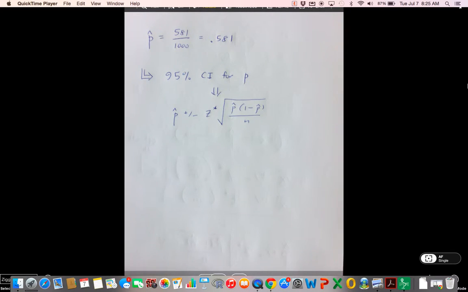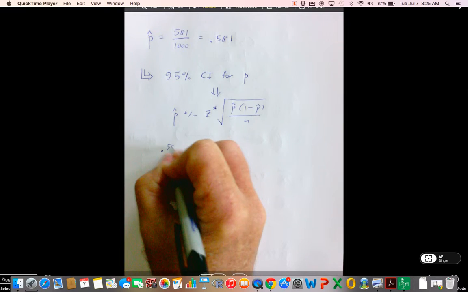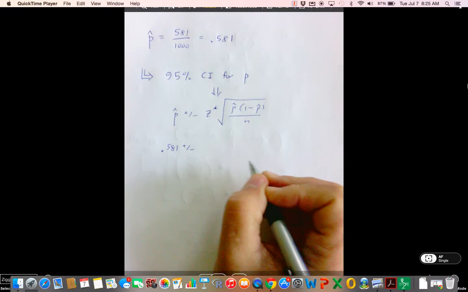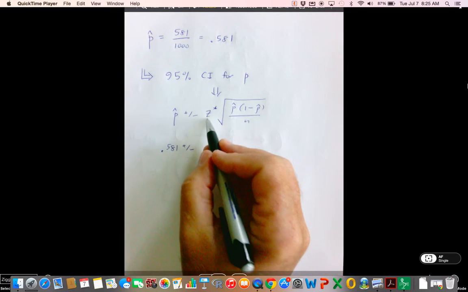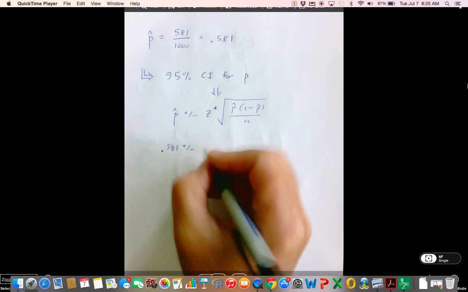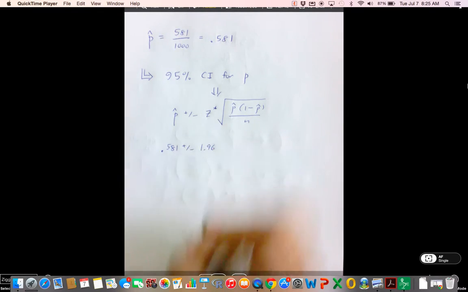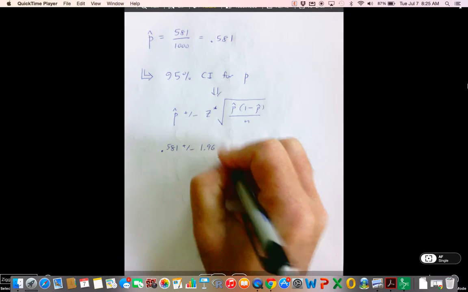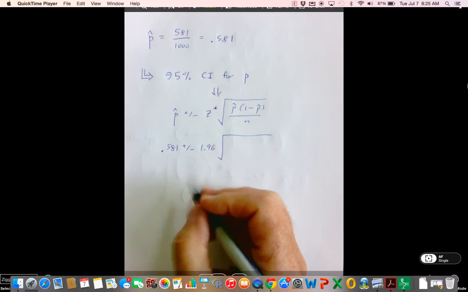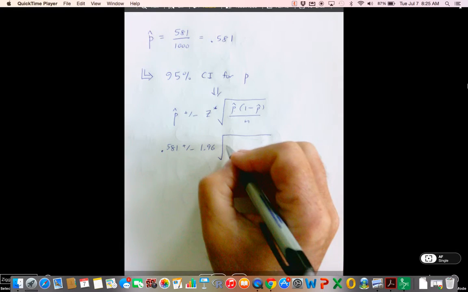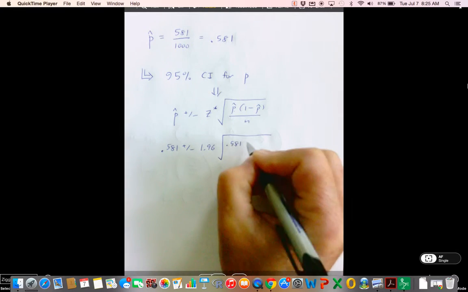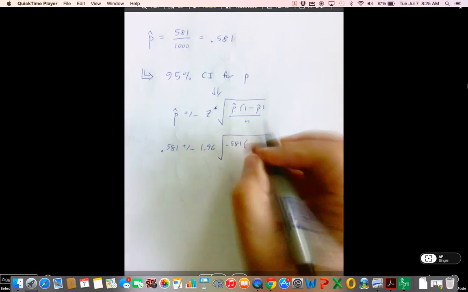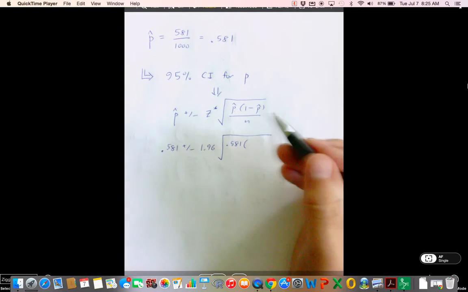And I'm even going to show you how to do this on your calculator even easier. P hat is 0.581. You can look back in your notes. The Z critical for the 95% confidence interval is 1.96. P hat is 0.581. 1 minus P hat, I see that that's 0.419, but let's say you don't see that.